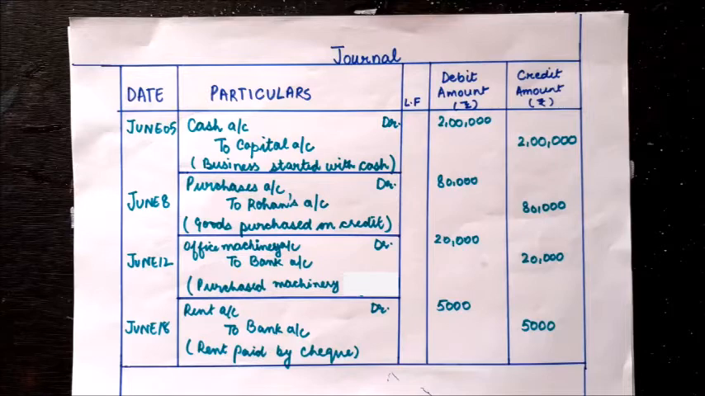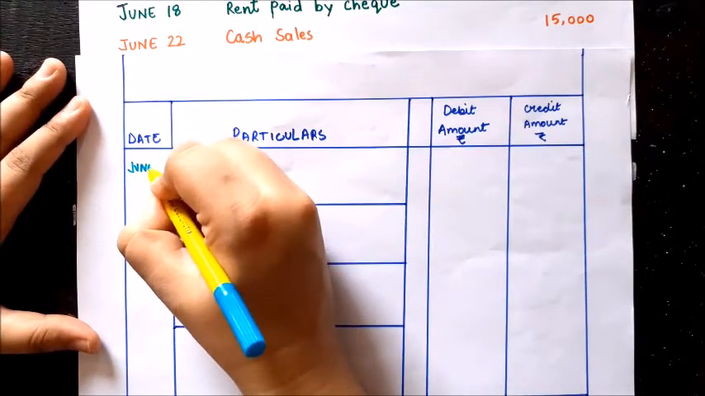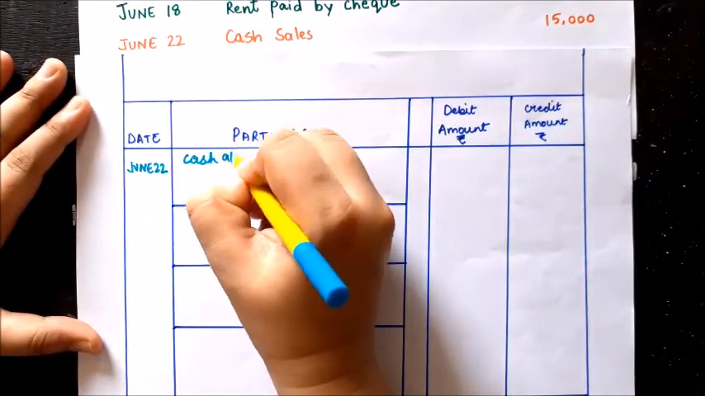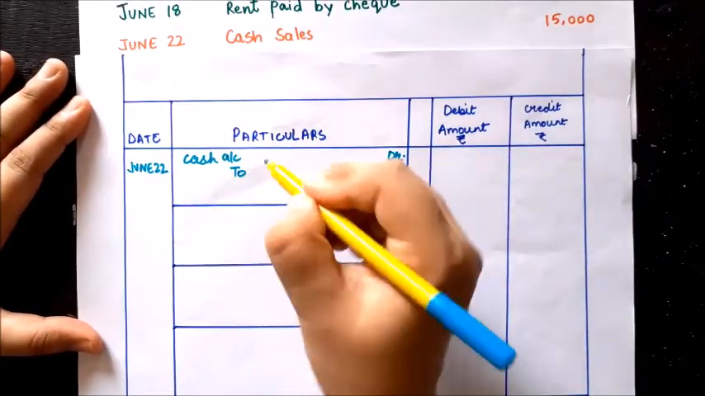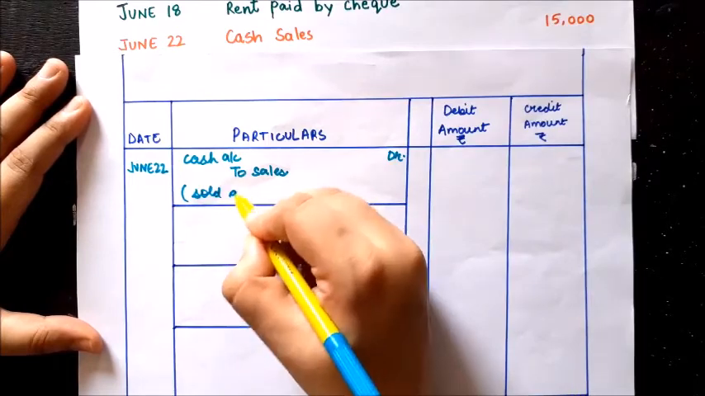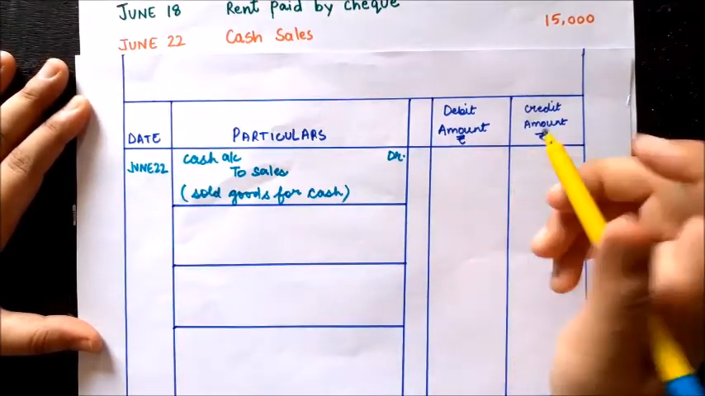by check. So on June 22 cash sales are there. So cash account debited, since cash is coming, to sales account as the goods are going out, and in debit amount 15,000, credit amount 15,000, and narration: sold goods for cash.